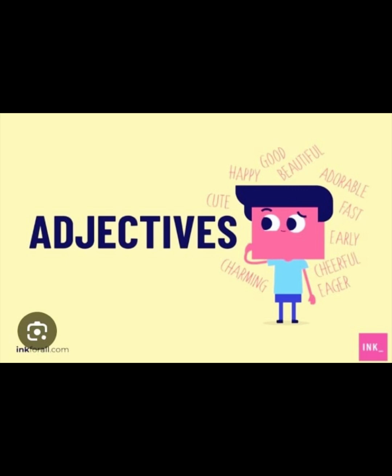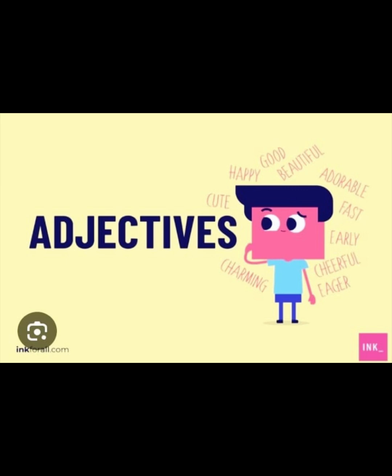But if I say intelligent, four syllables. So the comparative is determined by the number of syllables an adjective has.